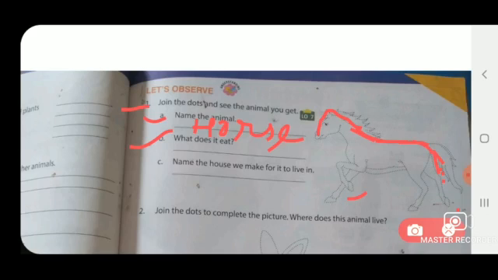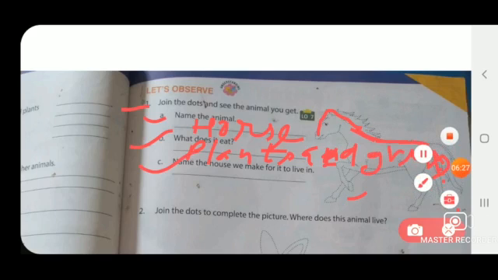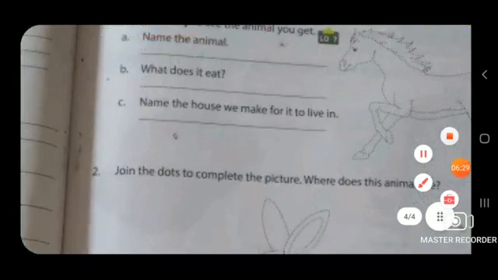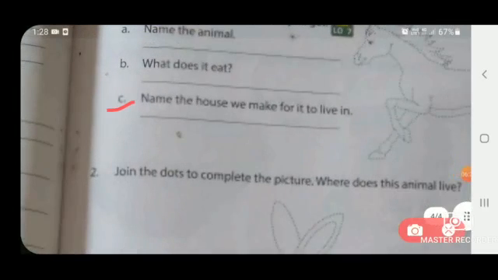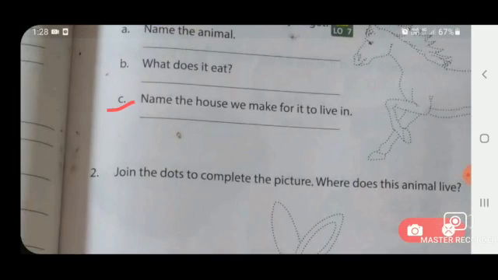Horse eats plants, straw, etc. So you have to write in this answer plants and grass.